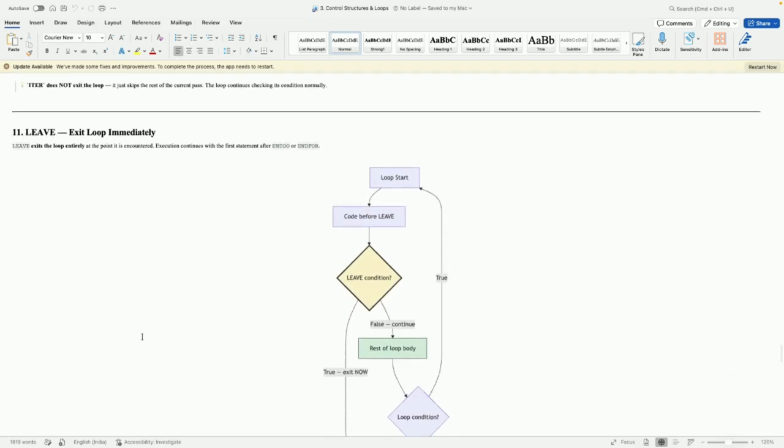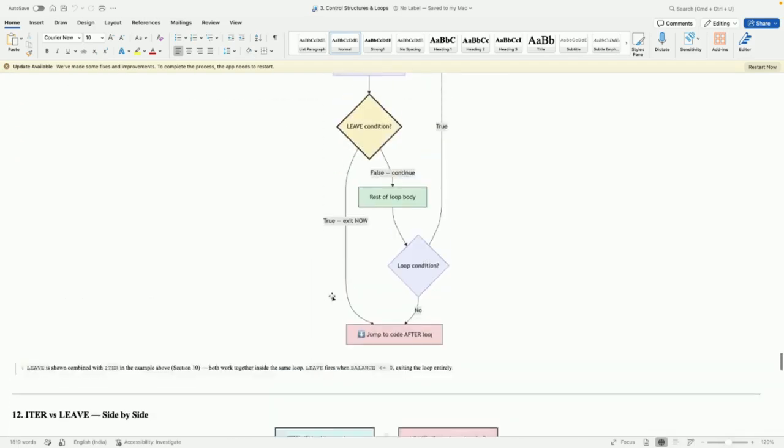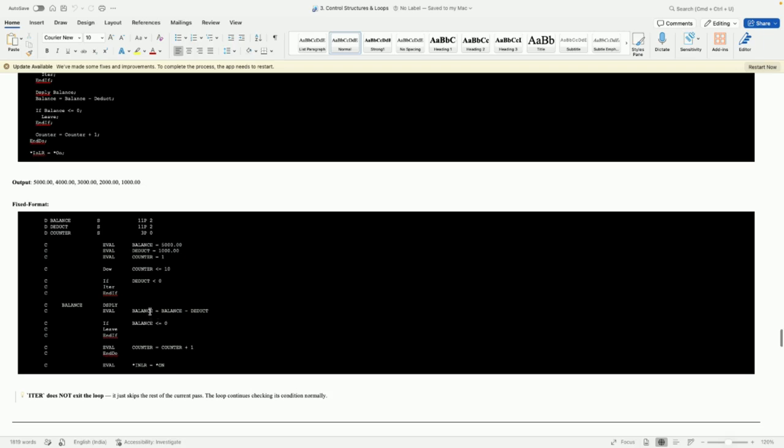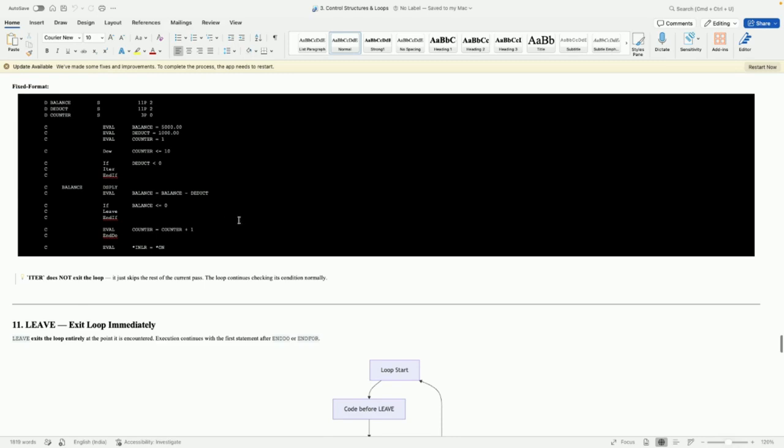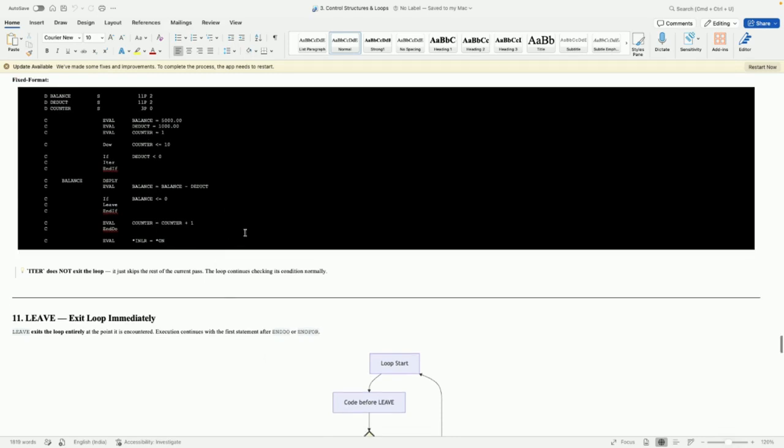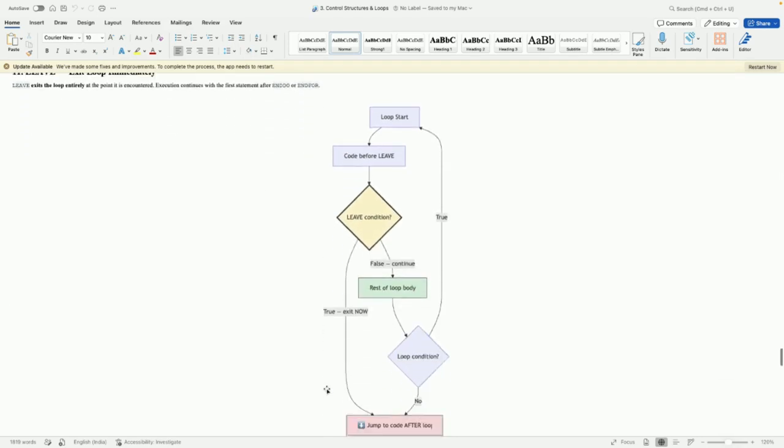ITER means you can skip any record inside the loop. LEAVE means it's completely out of the loop. The same condition can be used, and if you explicitly mention the LEAVE, it is completely out of the loop, so it will not execute any of these statements.